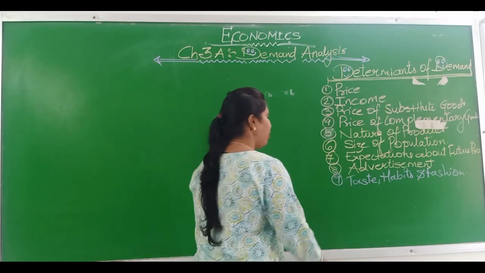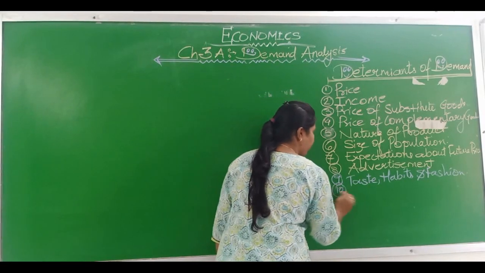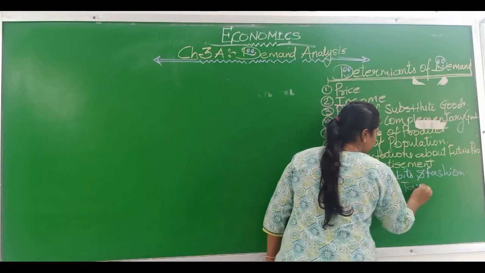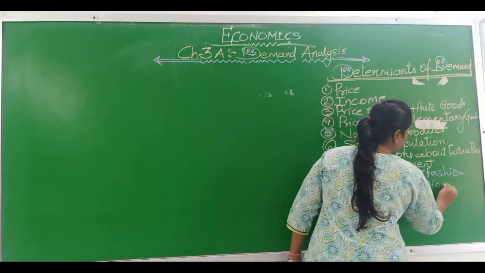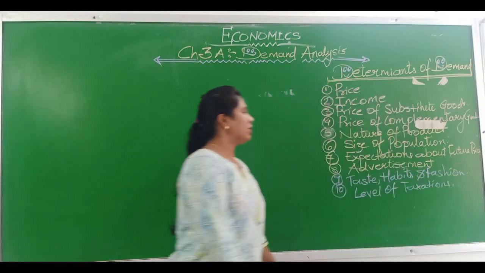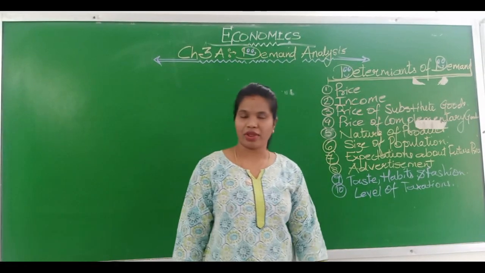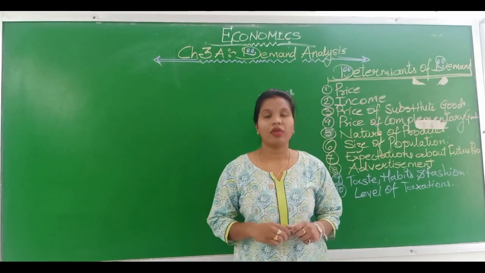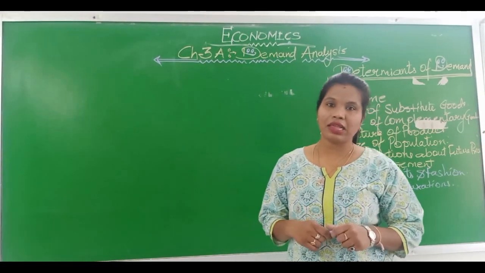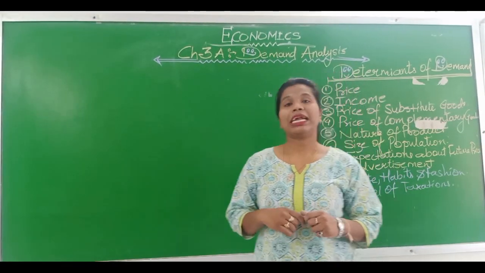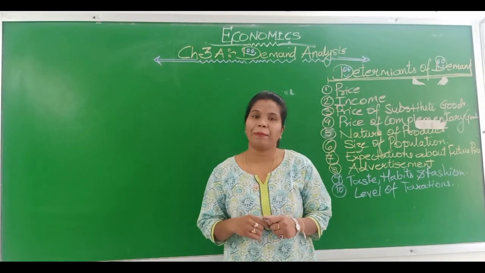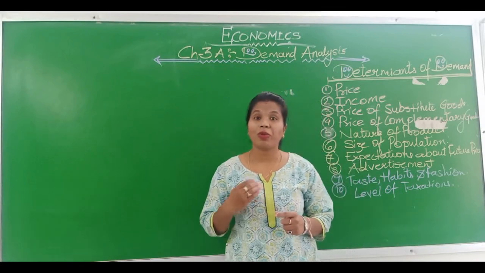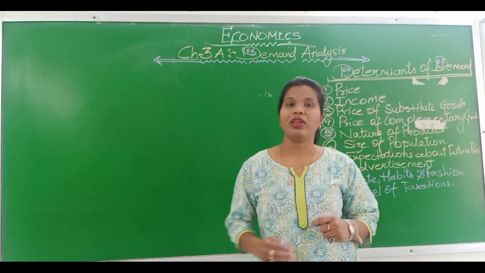Then, level of taxation. The level of taxation means, friends, if the tax rates are increased by the government, the disposable income will reduce. So quantity demanded will also reduce because their purchasing power will reduce.